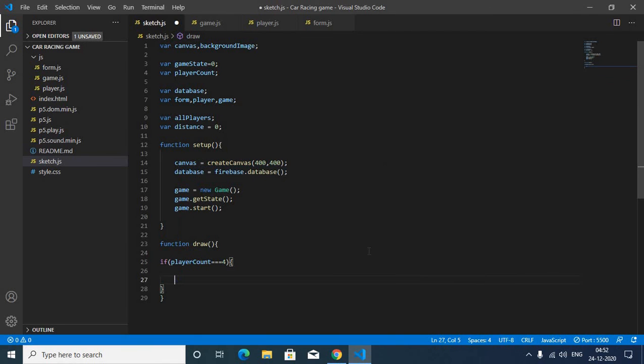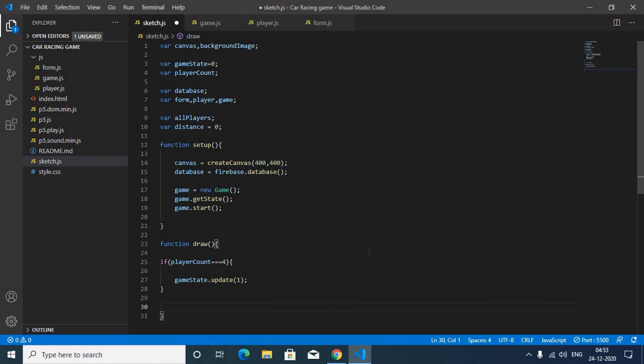Then I will update the game state, update by 1. So the 1 for me means game state is play. Okay,